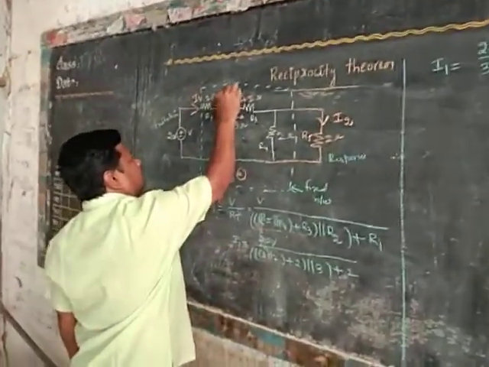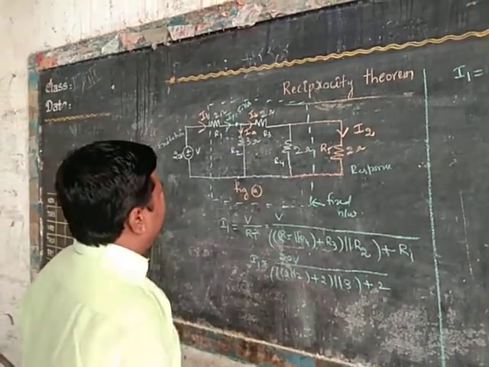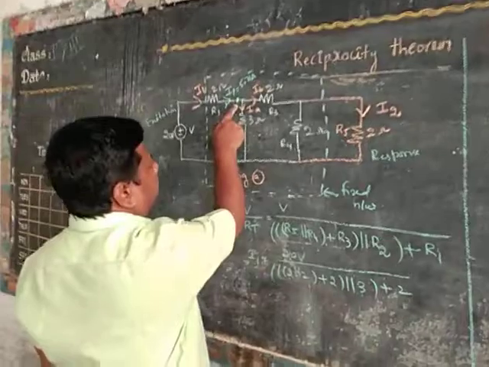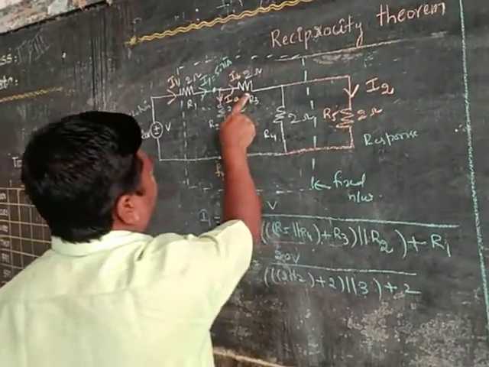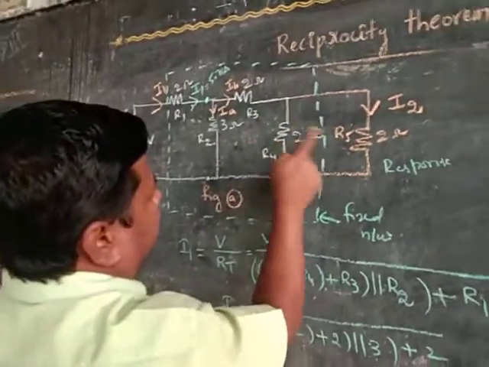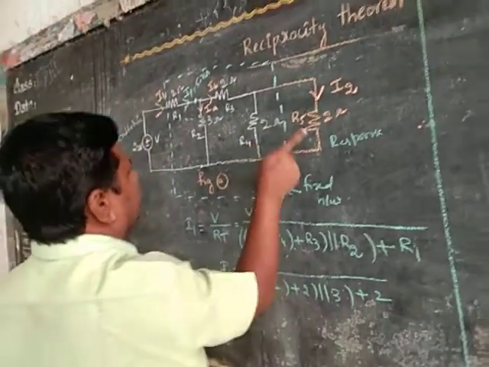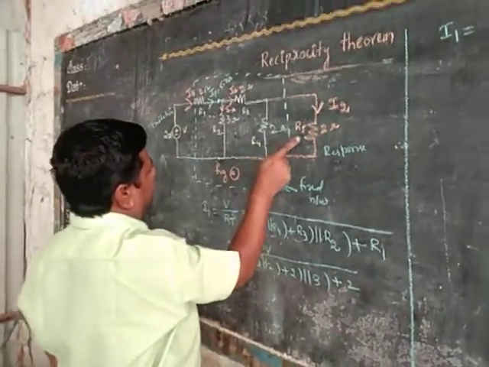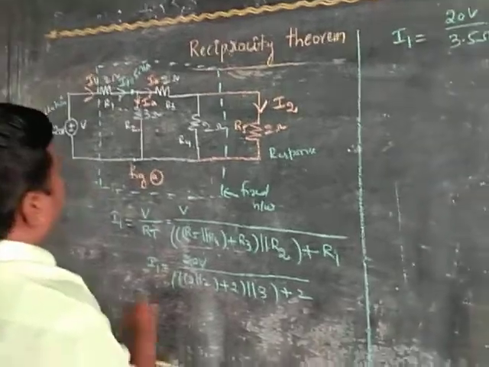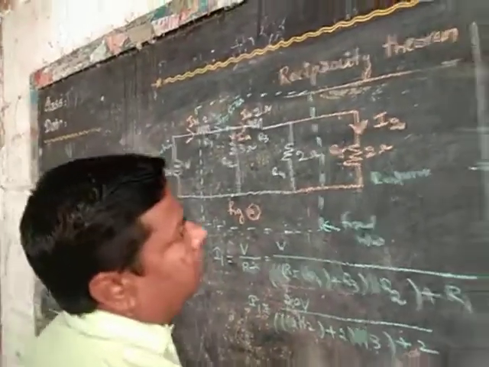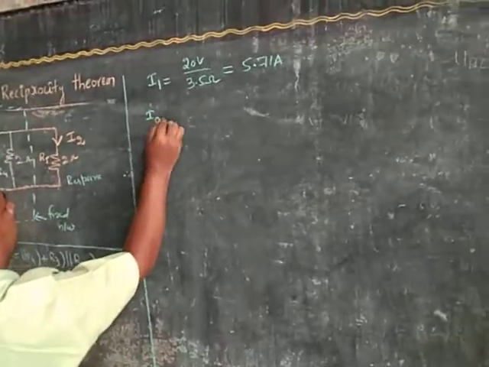I1 is equal to 5.71 amperes. Okay. Once you know the I1 current, then find the IB current. How to find the IB current? Again apply the current divider rule here. First of all simplify this network. Then after that, opposite resistor by total resistor. Okay. Then find the IA current.